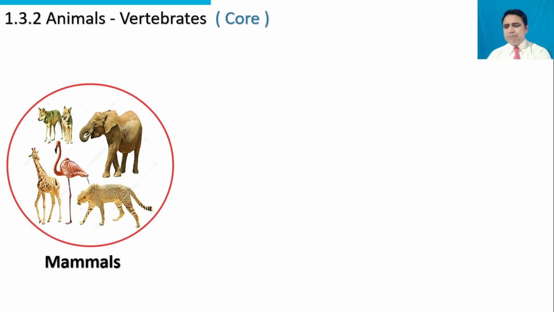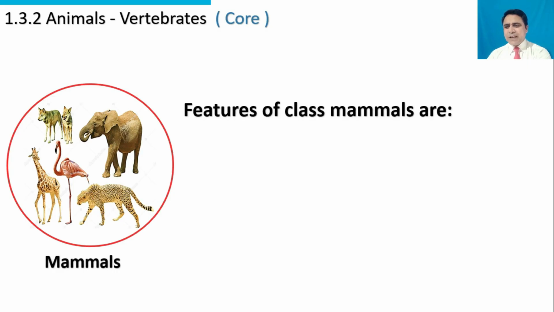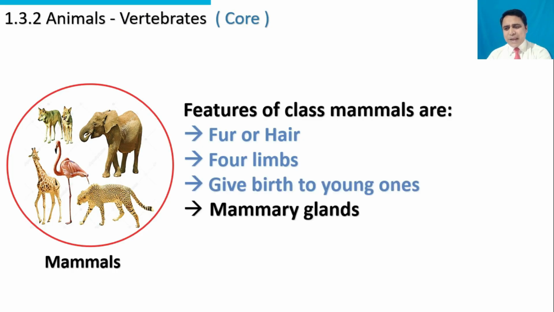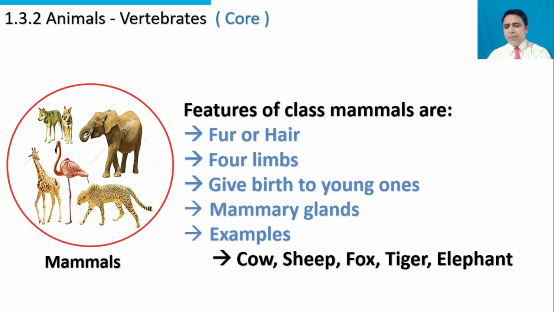This is class mammals. Features of class mammals are: fur or hair, four limbs, give birth to young ones, mammary glands to nourish their young ones. Examples are cow, sheep, fox, tiger, elephant.